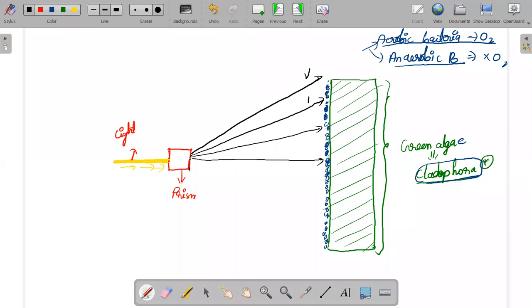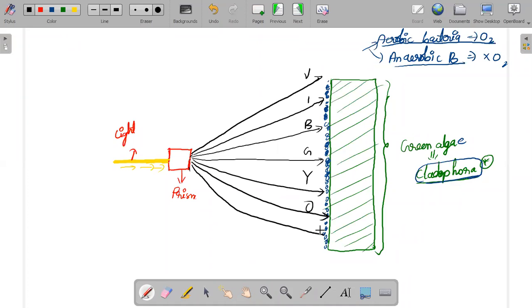V, I, B, G, Y, O, R. You might probably know what is meant by VIBGYOR. Very good, Prachi.